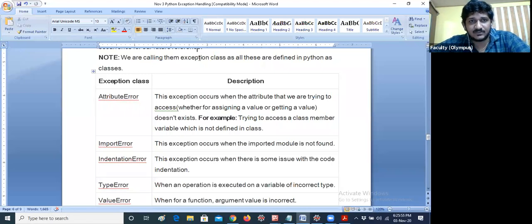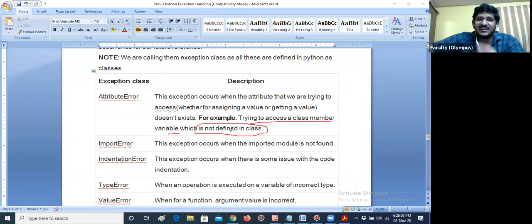You can see the description. Trying to access a class member variable which is not defined in a class. If you're not defining any particular variable, length equal to 0 or 100 centimeter like that, and you are calling the particular length variable, then you are getting attribute error. You have already seen this error so many times in OOPS concepts. Okay, so let me leave it.